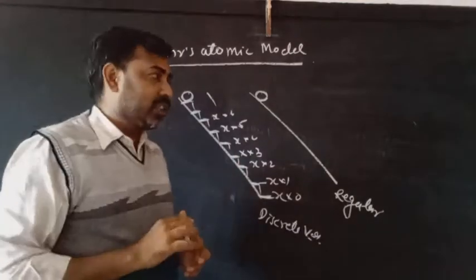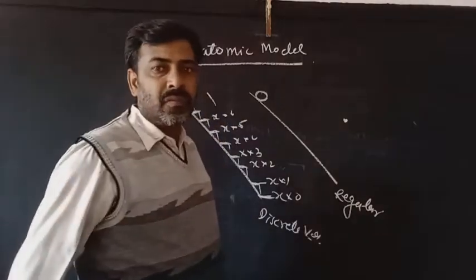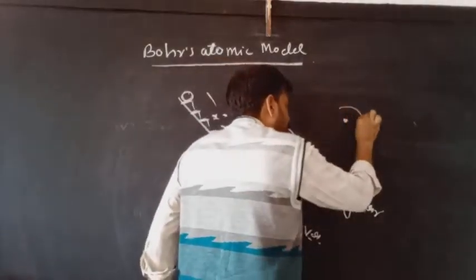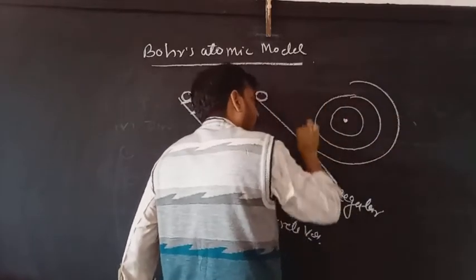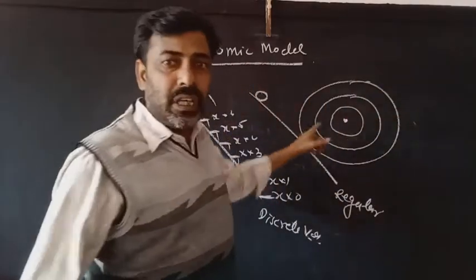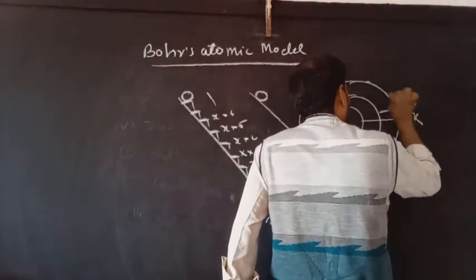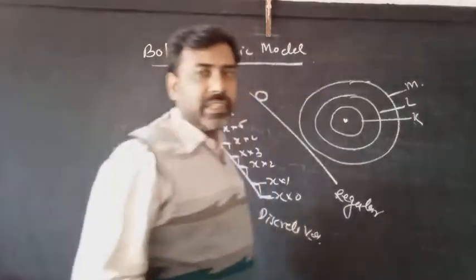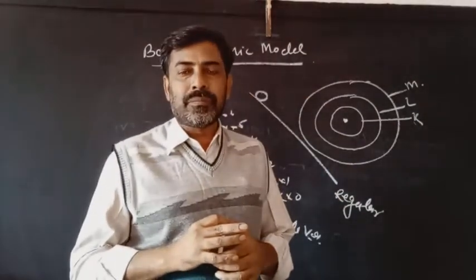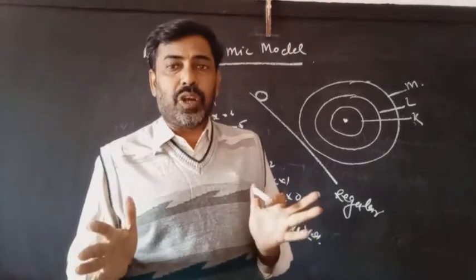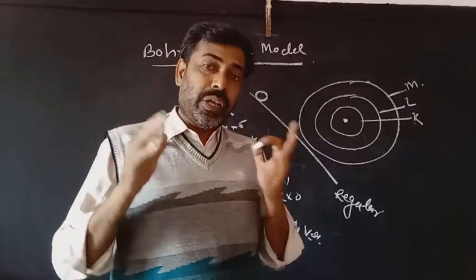Then what does Bohr say? Bohr says that there is a nucleus in the center and electrons are revolving around it in different discrete orbits. So these are the discrete orbits. These orbits are called K, L, M, and he said that these orbits have very fixed values of energy. So in these discrete orbits the electrons can rotate.